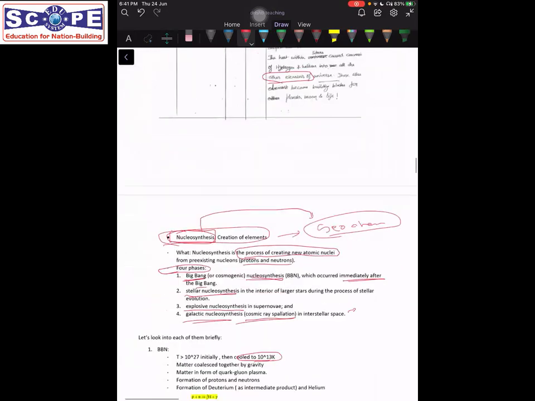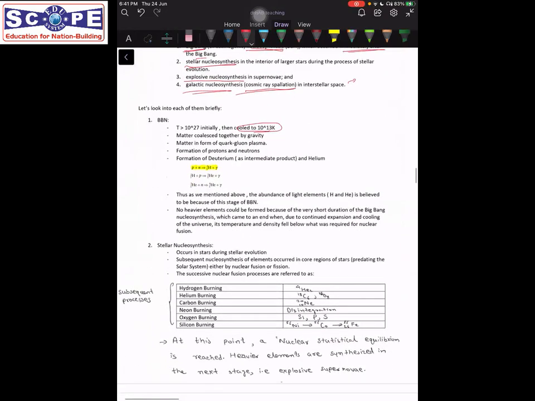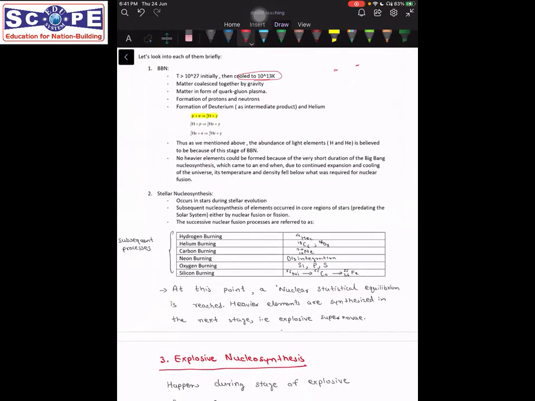What happened here was that matter coalesced together because of gravity. That is, gravity started attracting matter toward each other. Initially it was in the form of quark-gluon plasma, as we just talked about. But this coalition resulted in the formation of protons and neutrons.